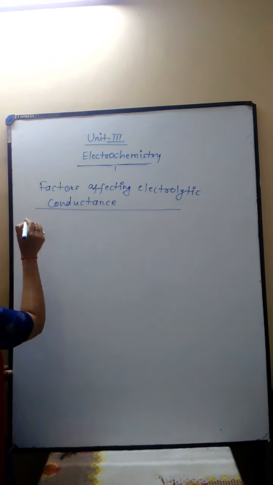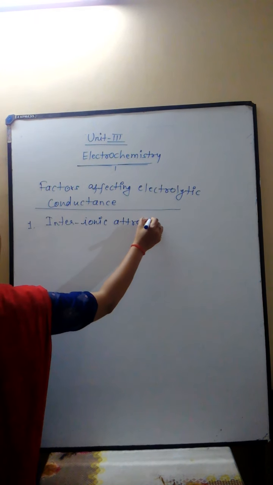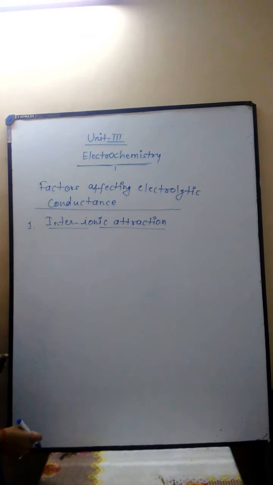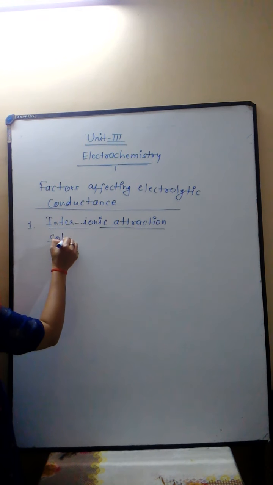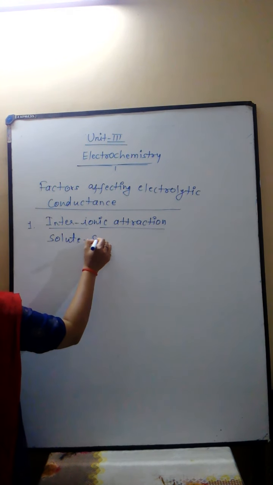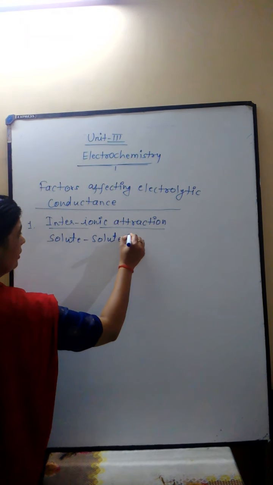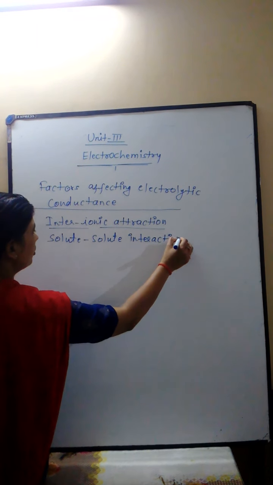First is inter-ionic attraction. The first factor is inter-ionic attraction. Such type of attraction depends upon the interaction between the solute and solute particles. So it is the interaction between solute and solute.